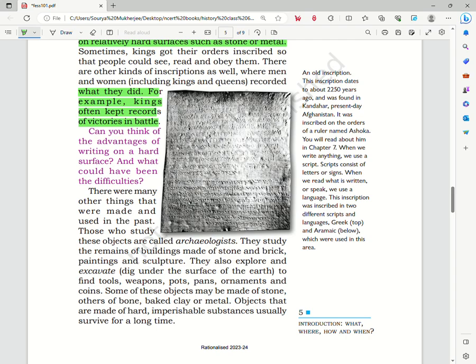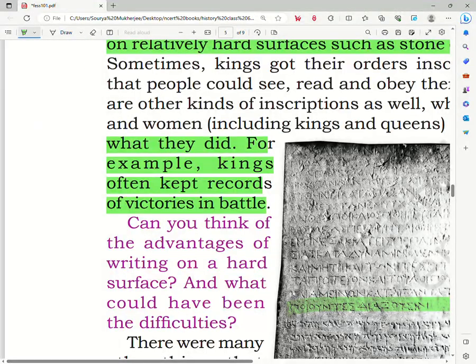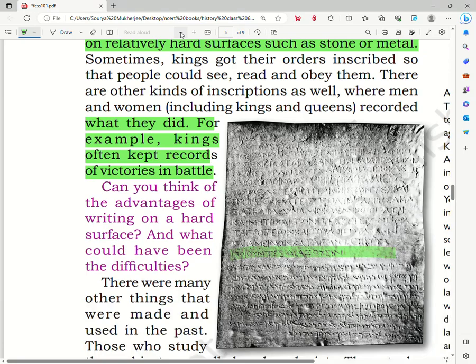And in this particular inscription, this is an Ashokan inscription, we see that the upper part is this part. This upper portion is written in the Greek language. If you zoom into the image, you can see the difference. This upper portion is written in the Greek language, and this lower portion, if you notice carefully, you can see the difference in the scripts, is written in the Aramaic language.